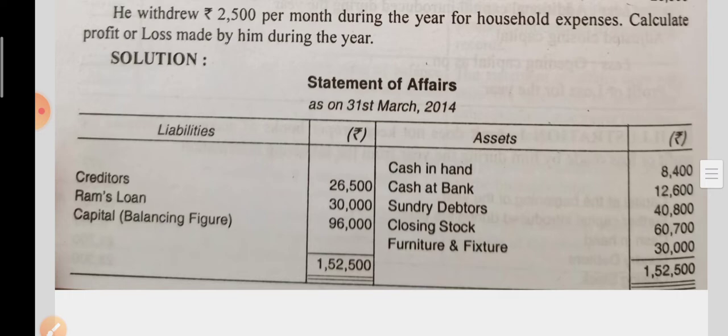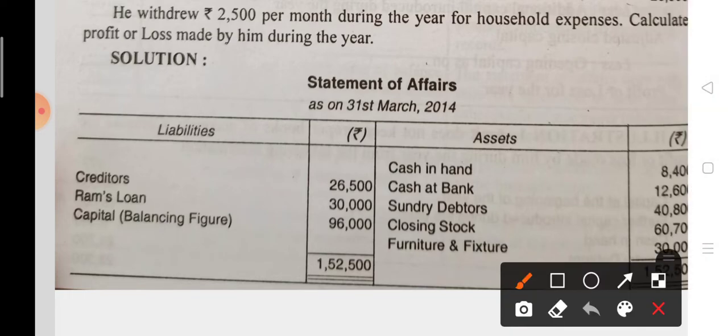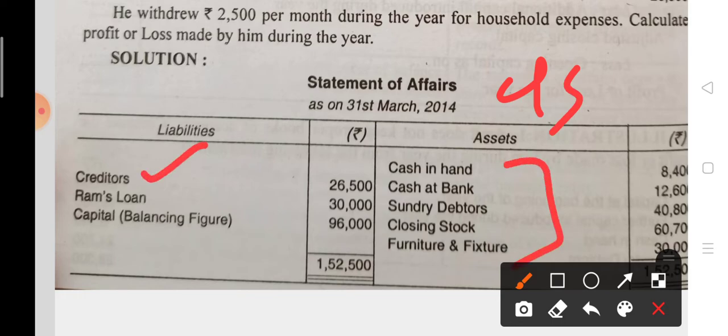See, for the statement of affairs for closing, you can write down all the assets on the asset side, and creditors you can write down. Now Ram's loan, he took a loan from Ram, so that amount is a liability, so write it down on the liability side. Now after that, the closing balance of capital is 96,000.